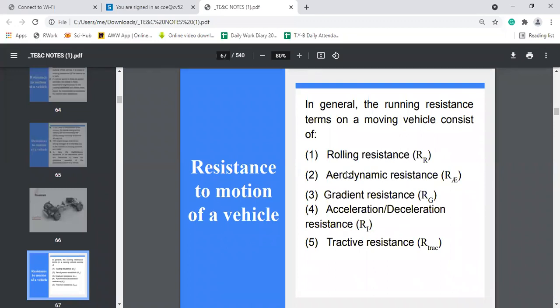In this, there are mainly 5 types of resistance. First one is the rolling resistance, RR. Second one is the aerodynamic resistance, RAE. Third one is the gradient resistance. Fourth one, acceleration or deceleration resistance. And fifth one is tractive resistance.